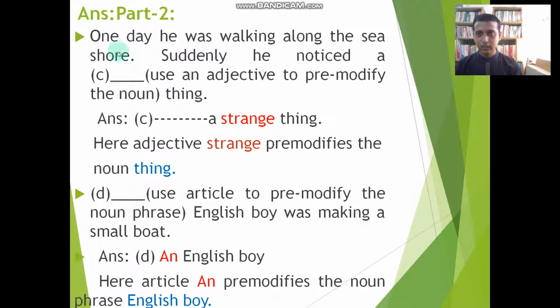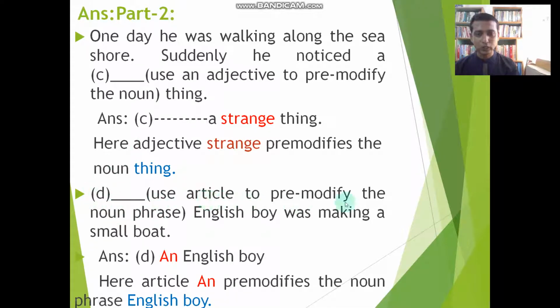Okay. Third sentence. One day he was walking along the seashore. Suddenly he noticed a dash thing. Use an adjective to pre-modify the noun. A strange thing. Thing is the head word. Just before the head word, if we use a strange, this is very clear to you. Strange is an adjective and it functions as a pre-modifier.